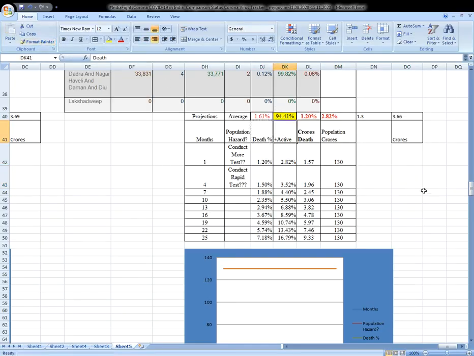This is death plus active cases. We are just changing some format, no problem. Death plus active cases here. You can compare now. If it is only death, 1.2%, then it is here, percentage also it is there, I'm sorry. So this is percentage here, so that's okay.